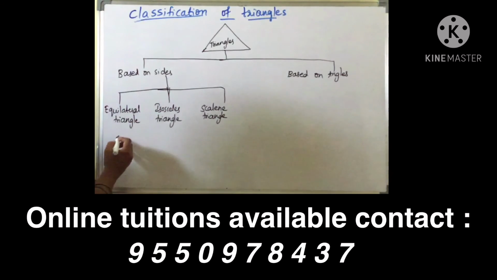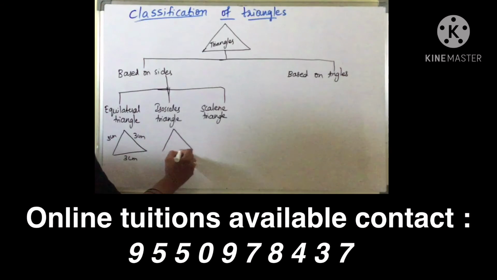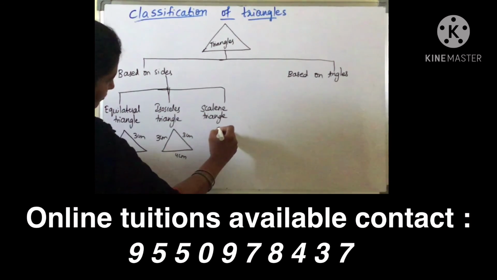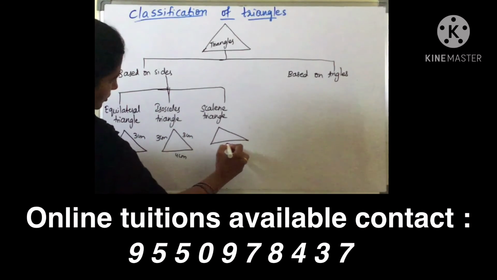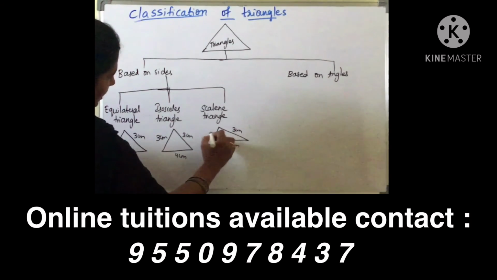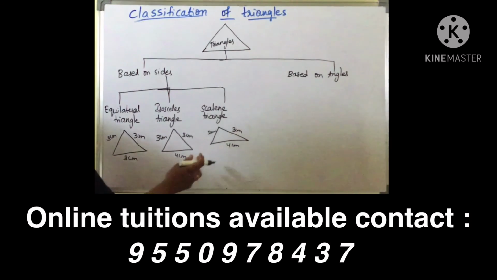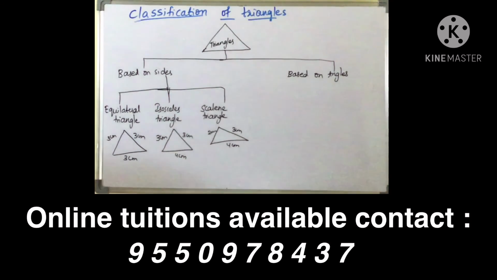Coming to the equilateral triangle, a triangle in which all the 3 sides are equal. Isosceles is a triangle in which 2 sides are equal. Scalene is a triangle in which no sides are equal. So if all the 3 sides are equal, it is an equilateral triangle. If 2 sides are equal, it is an isosceles triangle. If no sides are equal, it is a scalene triangle.